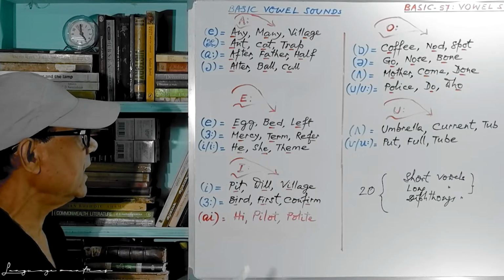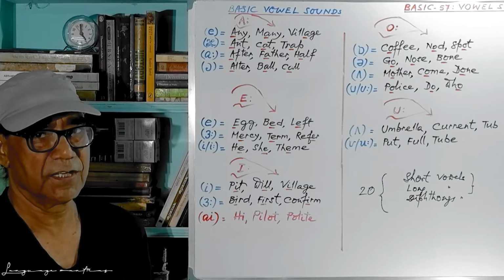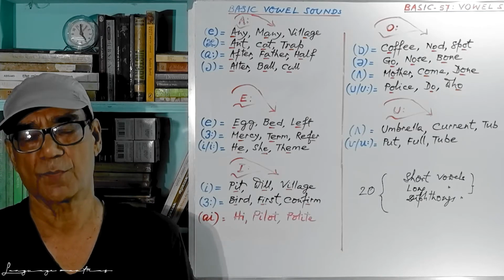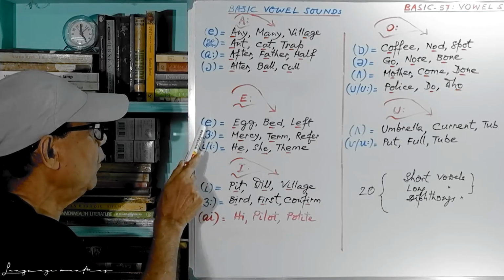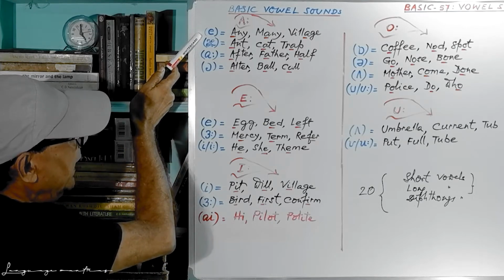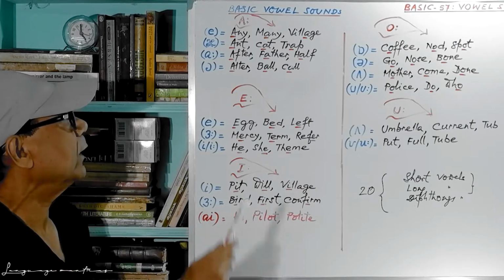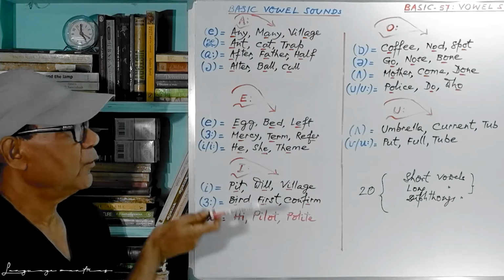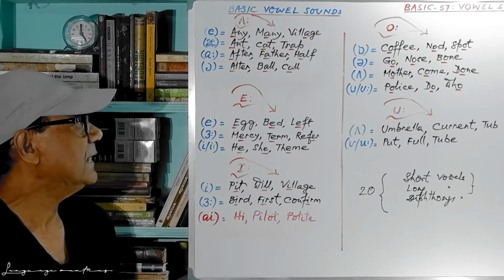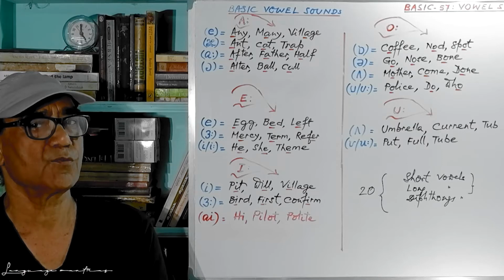Now come to the second vowel E. As a letter, this is E. But as a vowel, it can produce 3 types of sounds. Number 1, I've seen this one. You see the symbol, and this is also the phonetic symbol. Here we have any, many, village. Here we have egg, bait, and leapt. So this E has that sound. That is perhaps the first sound.